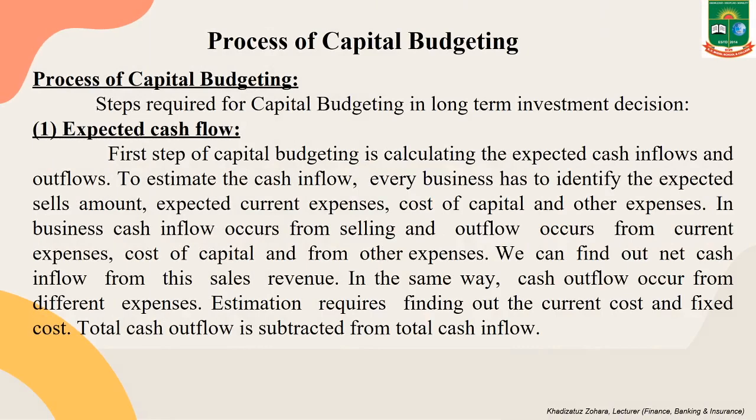Then we are going to discuss the process of capital budgeting. For capital budgeting, there are some steps. First step is expecting or calculating cash flows. First step of capital budgeting is calculating the expected cash inflows and outflows. To estimate the cash inflow, every business has to identify the expected sale amount, expected current expenses, cost of capital, and other expenses. In business, cash inflow occurs from selling and outflow occurs from current expenses, cost of capital, and other expenses.